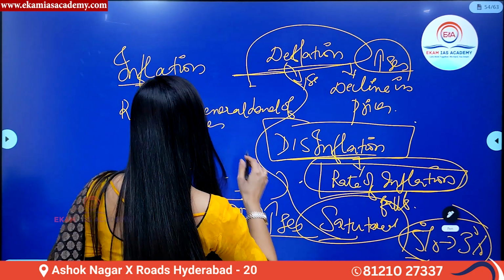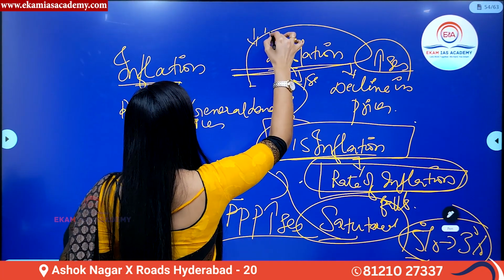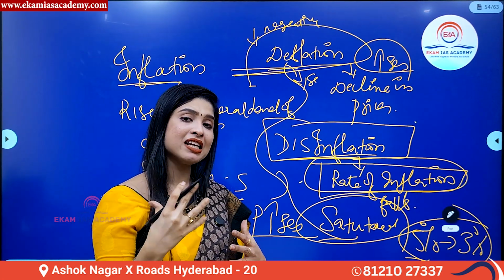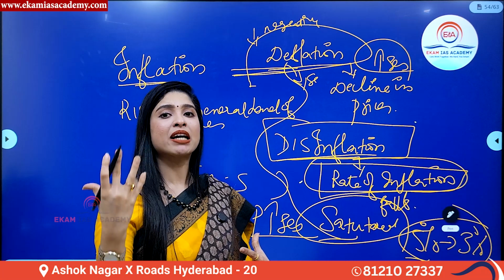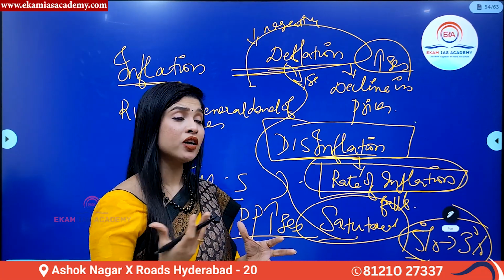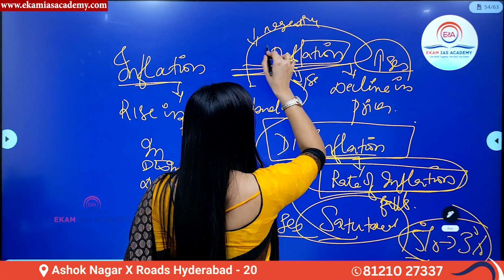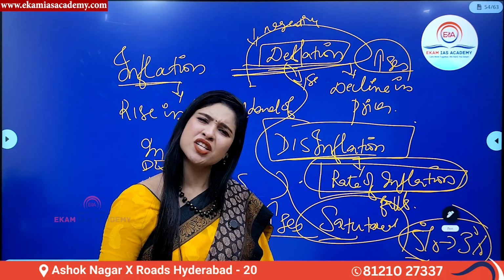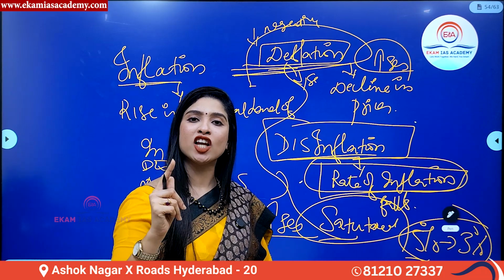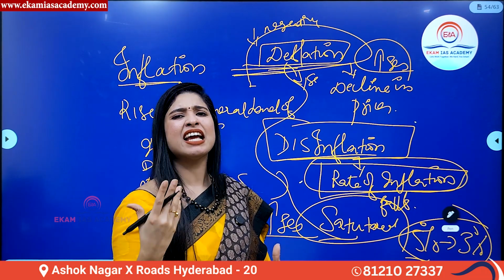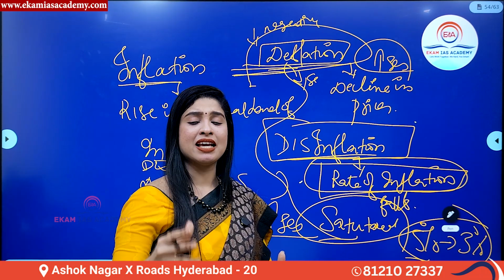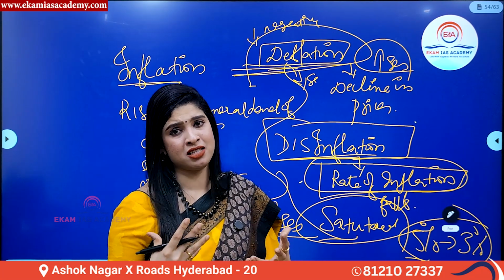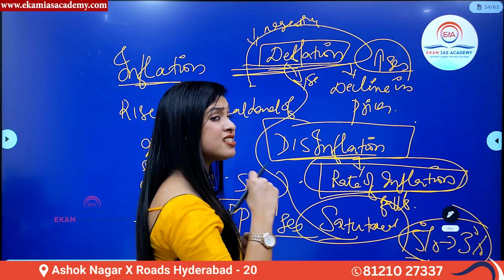Having said that, deflation shows negative growth. For example, when inflation starts falling, automatically it leads to zero and then becomes negative. So negative growth is what? Deflation. And this deflation is invariably associated with recession. What is recession? Slowing down of economic activity. In simple terms, negative growth of the economy. When employment is less, when production is less, when no investment is happening, the economy is in a shaken state, right? So that is recession.